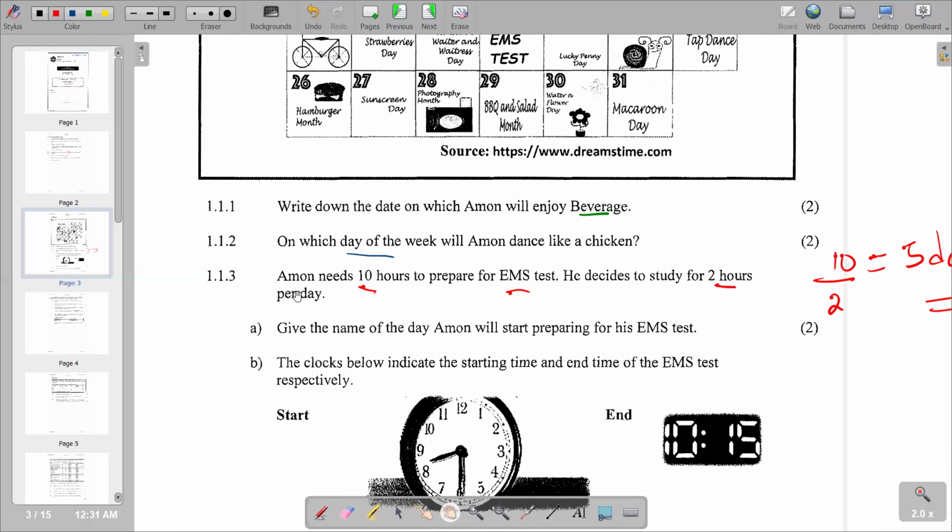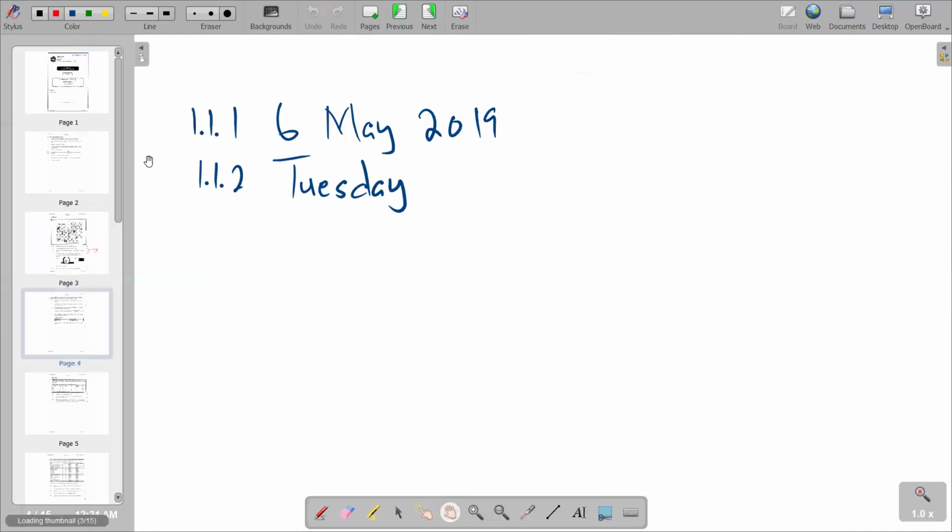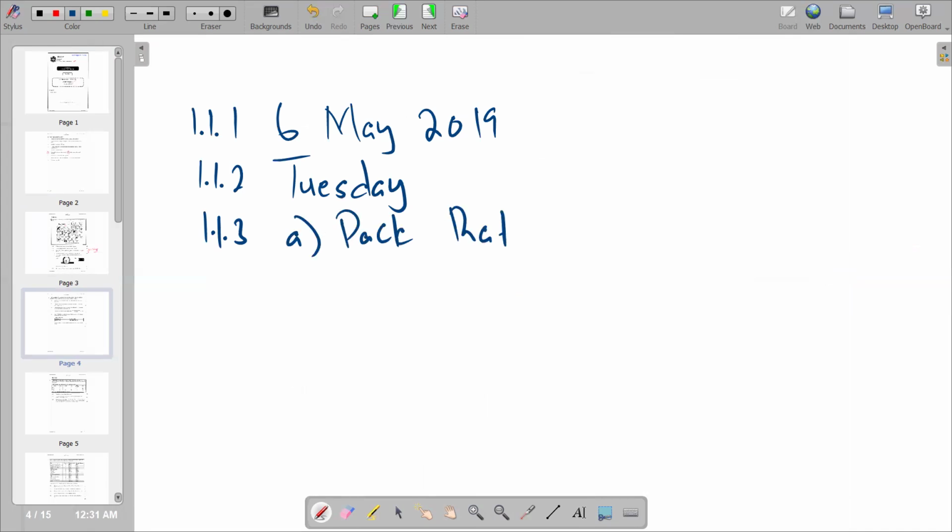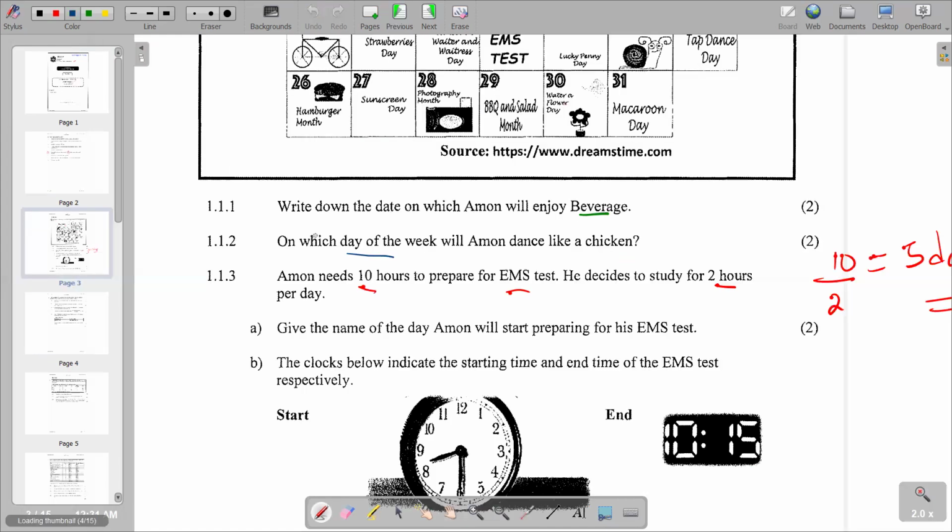So we are just going to present it like that. So we'll see 1.1.3. You're saying part A is the same. Our response is pegged at rate day. And we refer back and see that B is the end time on the EMS test respectively.